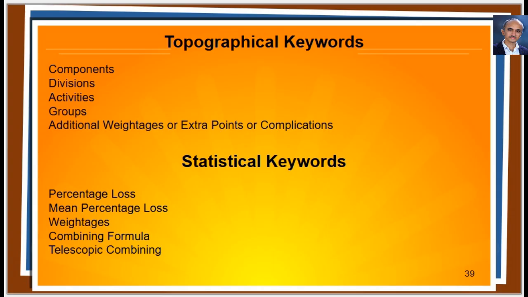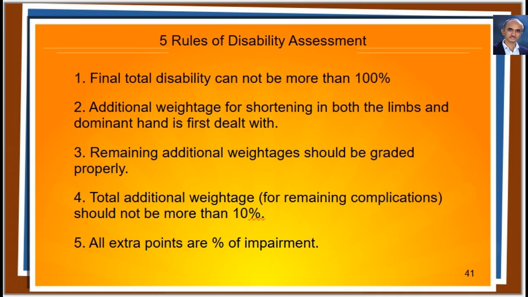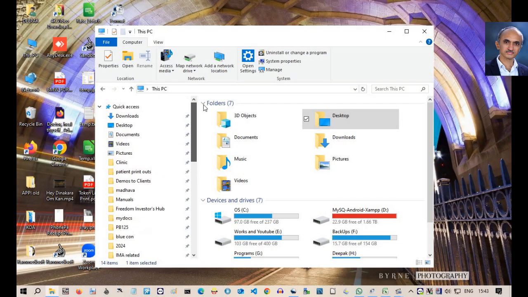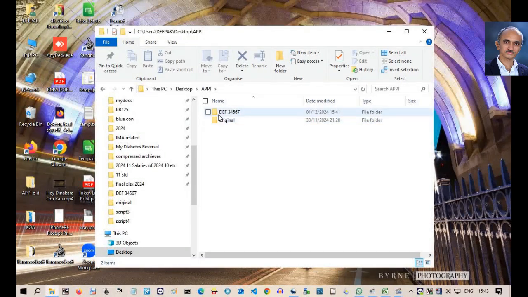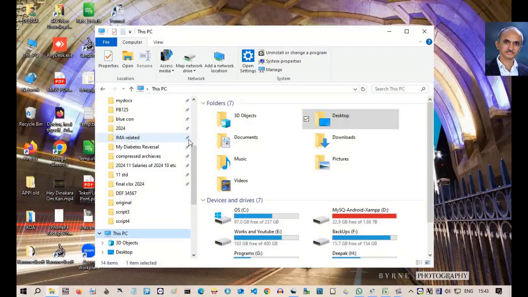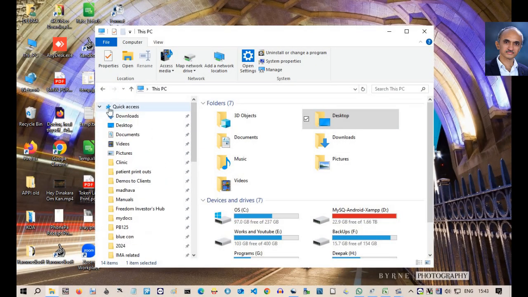We are going to do that in the next topic. We also have to learn the 5 rules of disability assessment in the next topic. Next, let me take the previously printed and filled up manual entry form to my computer and enter those values in the data entry form in the Excel file.